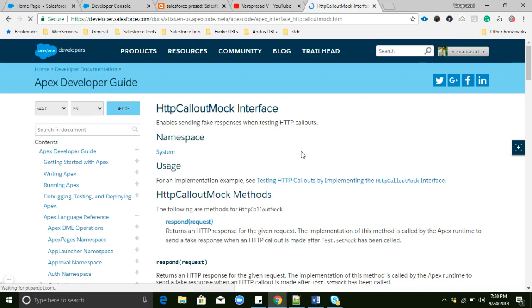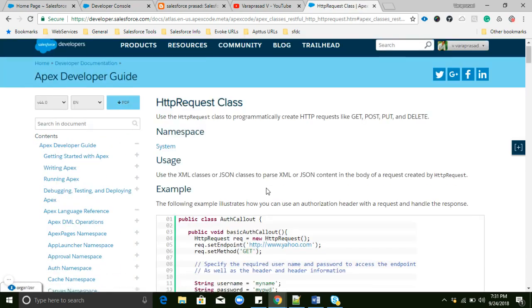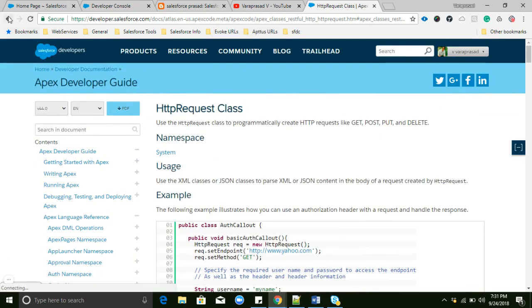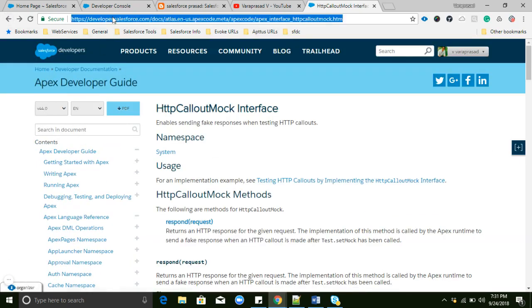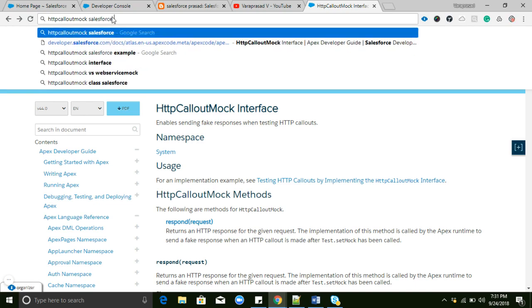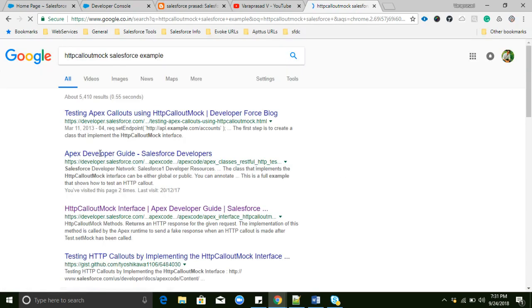And one more thing is, to test web service classes we need to write two test classes. One is a sample test class to test... one minute, I will open that class. Testing Apex callouts. Okay, to test our callouts we need to use the HTTP callout mock class.